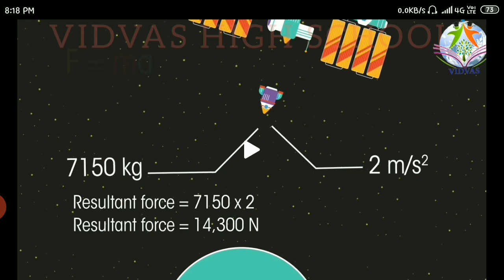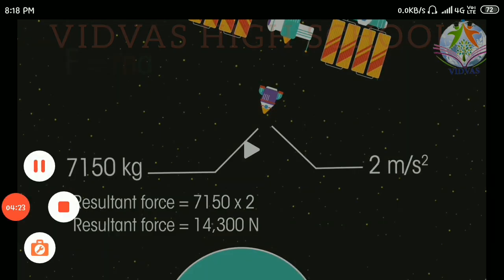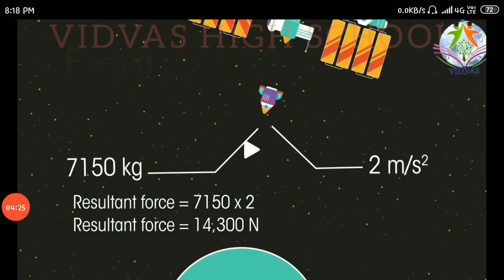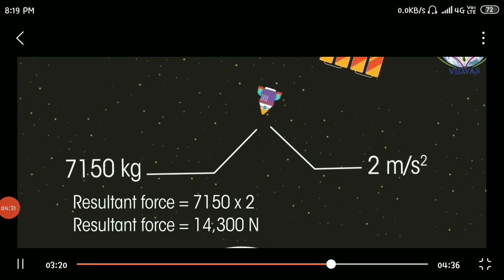As we know the formula, resultant force equal to mass into acceleration. So resultant force equal to mass, which is 7150 kilograms, into acceleration, 2 meters per second square. When you multiply 7150 into 2, you get 14,300 newtons. We know the unit for force is newtons, or else kg into meters per second square is simply given as newtons. Let's go with another example.